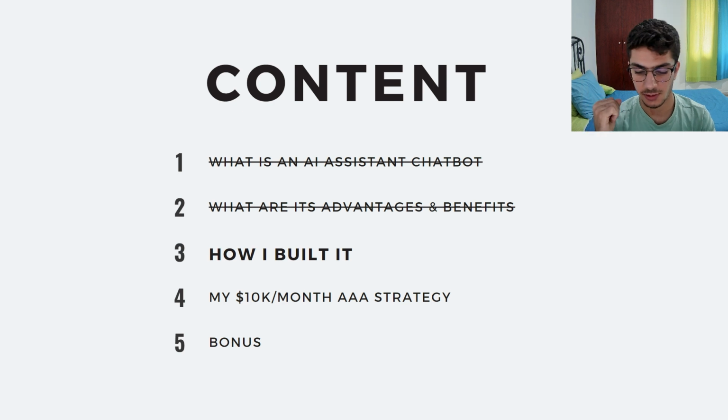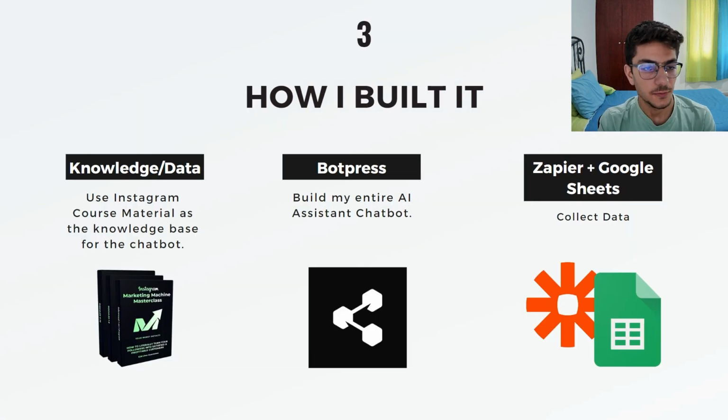Now, here's the best part. It's how I built it, right? You all want to know how. Well, first of all, you gotta have, how much is that? 1, 2, 3, 4. So basically 4 things. The first is knowledge and data. So what knowledge do you want to feed this chatbot? I personally used my own Instagram course material as the knowledge base for the chatbot, and I'll show it to you later. And I used BotPress as the software to build my entire AI assistant chatbot.